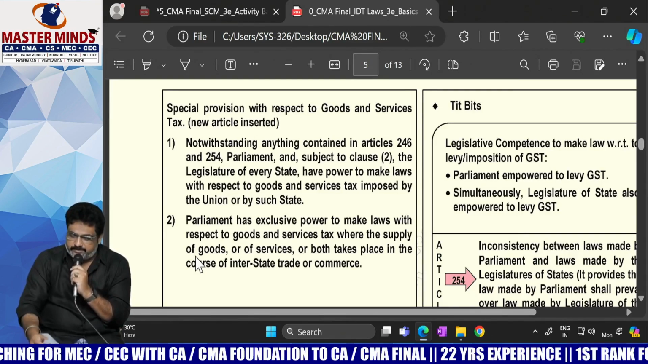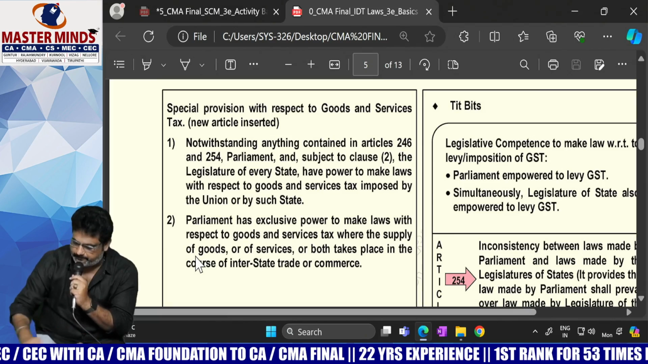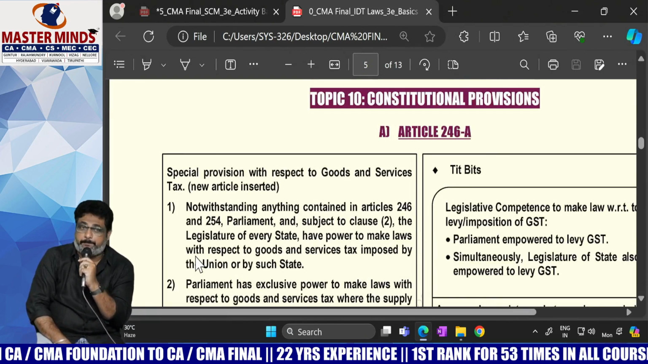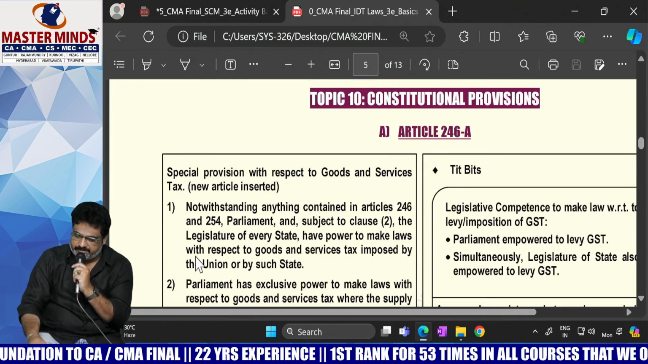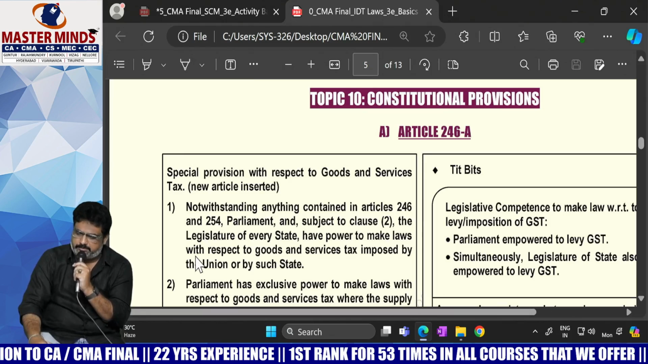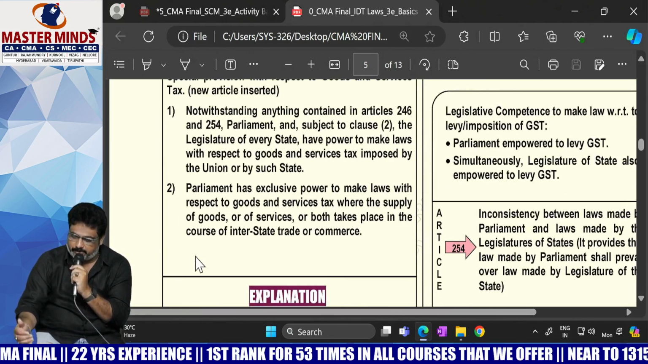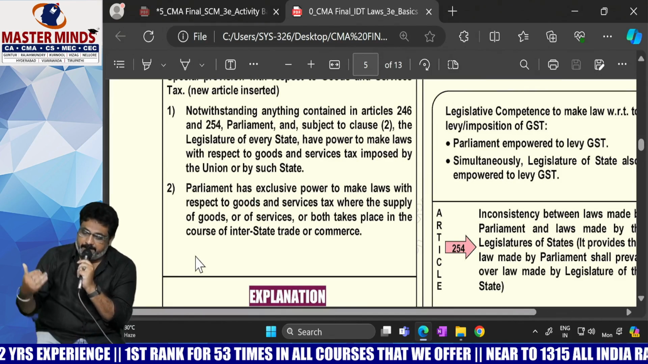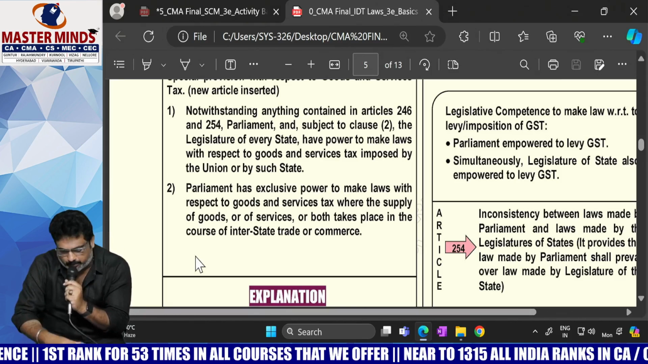I think we are discussing Article 246A now. So, what is the constitutional power that actually created the concept of GST? Article number 246A. What is the starting word of Article number 246A? Notwithstanding anything contained in 246 and 254.